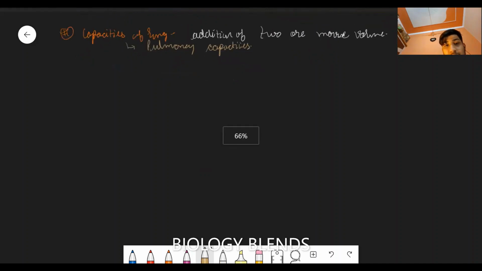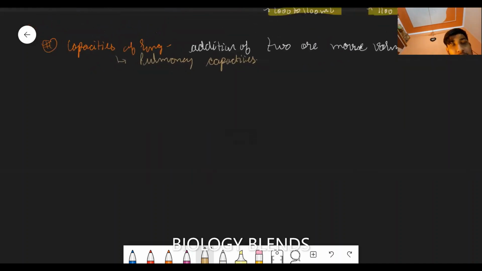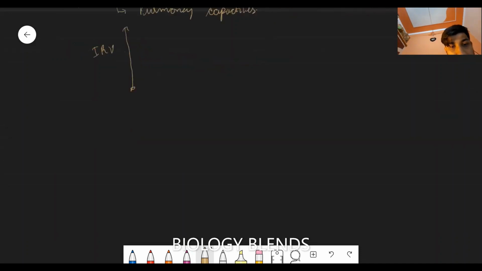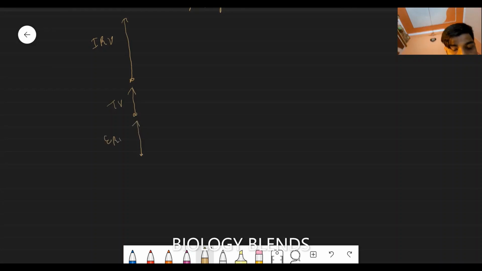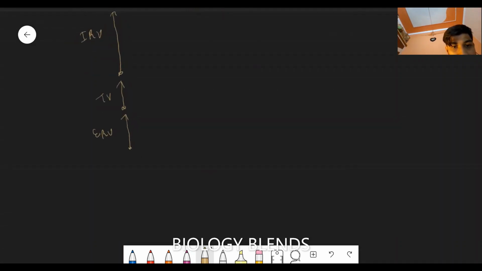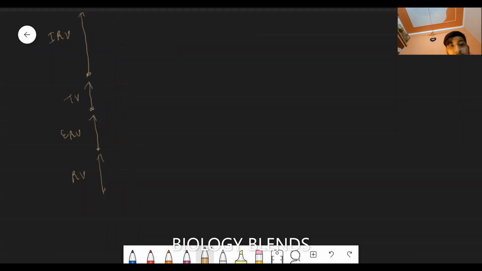So firstly, let's draw a diagram for your easy understanding. Let this be the IRV, inspiratory reserve volume. Then here is the tidal volume. Here is the expiratory reserve volume. And here is the residual volume.